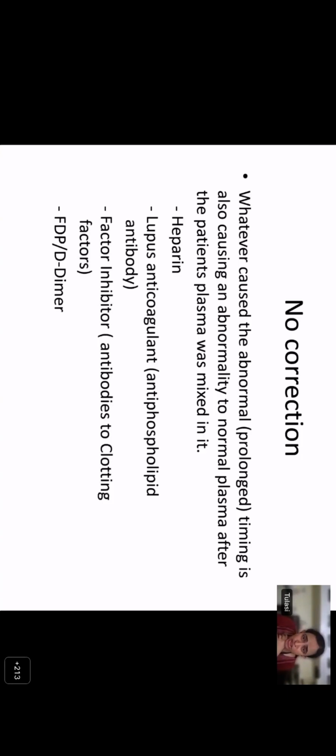Where can you see no correction of your PT or APTT? It can be because of heparin, it can be because of lupus, it can be because of a factor inhibitor, or even fibrin degradation products or increased levels of D-dimers can also cause no correction.